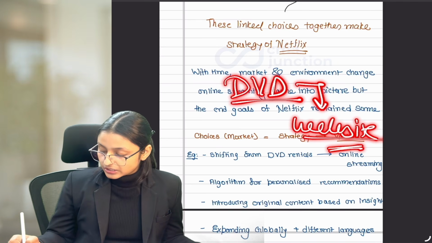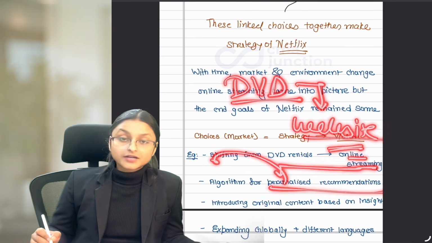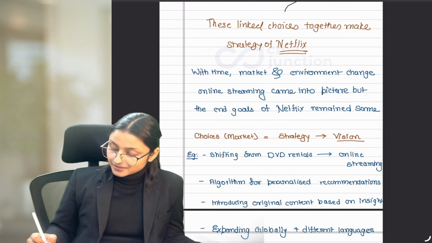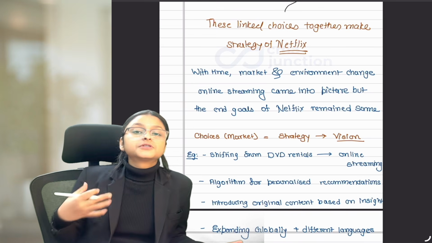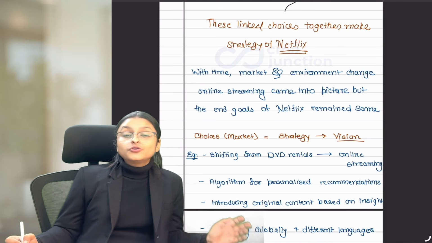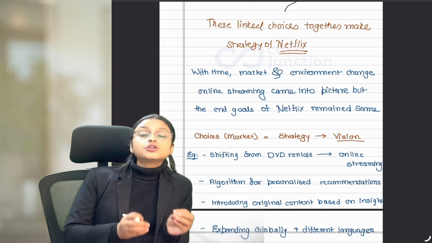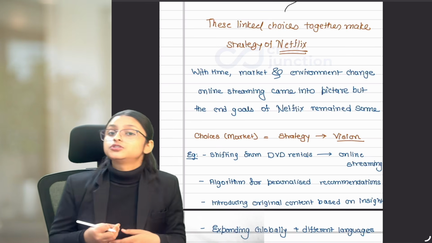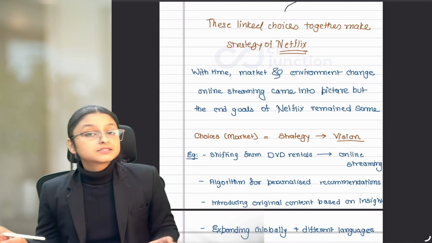They used this data in online streaming to provide personalized recommendations to customers. Now when they understood what genre of movies the customers were watching, they used it to introduce their own original content, original movies or series which Netflix introduced, like Stranger Things. It is an original Netflix series.